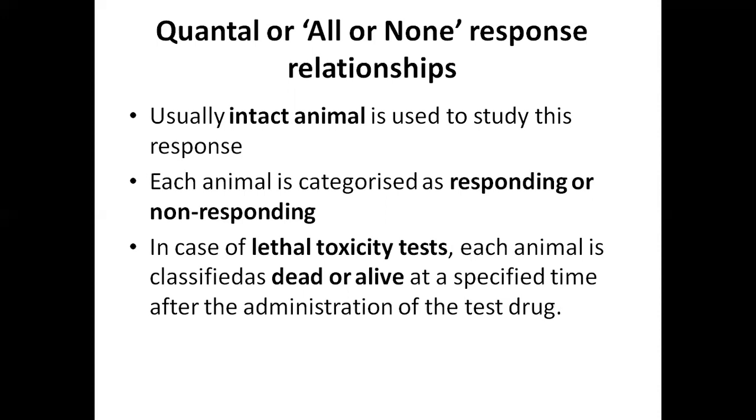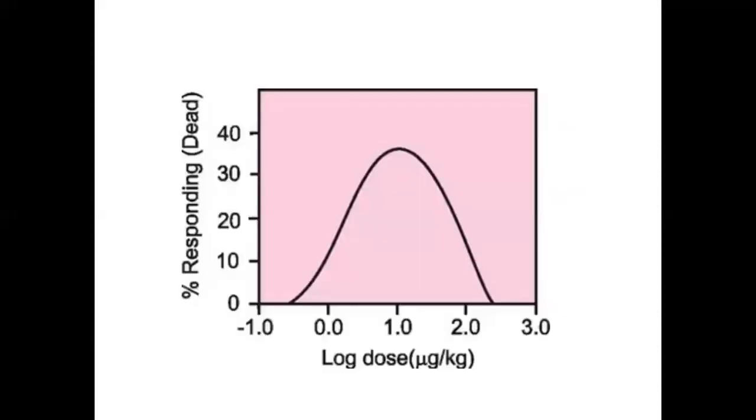In case of a lethal toxicity test, each animal is classified as dead or alive at a specified time after administration of the test dose. Here the all or none principle means the individual is either responding to the drug or not responding. This is the graph showing the all or none principle.